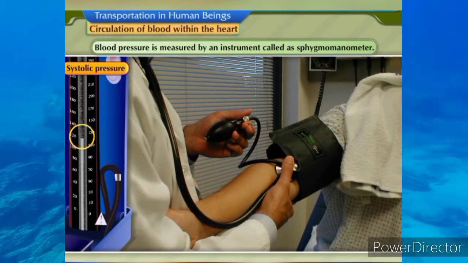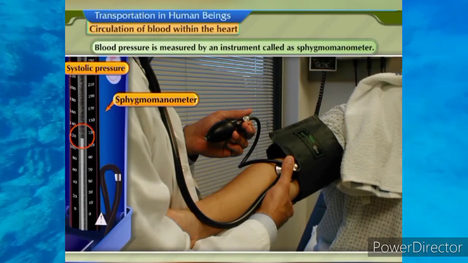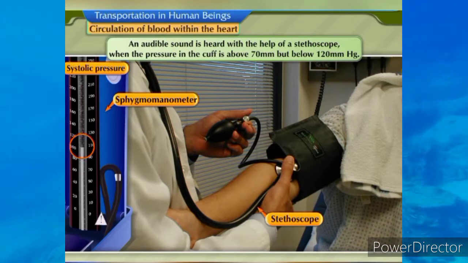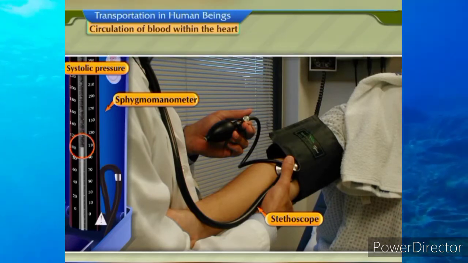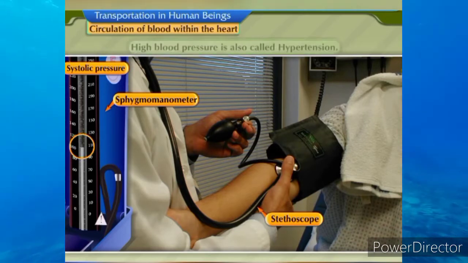Blood pressure is measured by an instrument called a sphygmomanometer. An audible sound is heard with the help of a stethoscope when the pressure in the cuff is above 70 mm but below 120 mm of mercury. High blood pressure is also called hypertension.